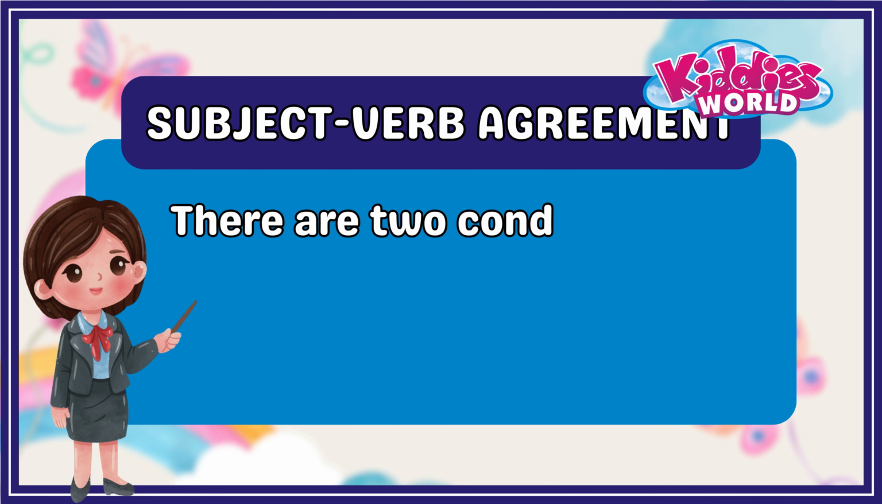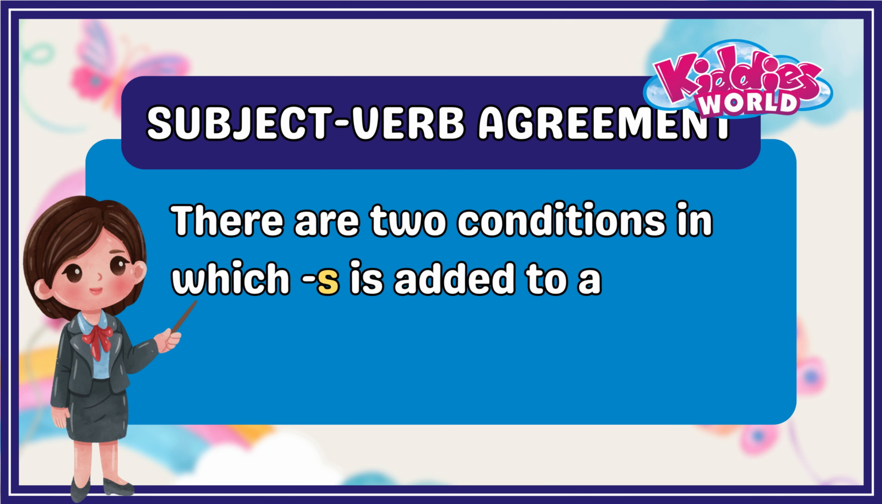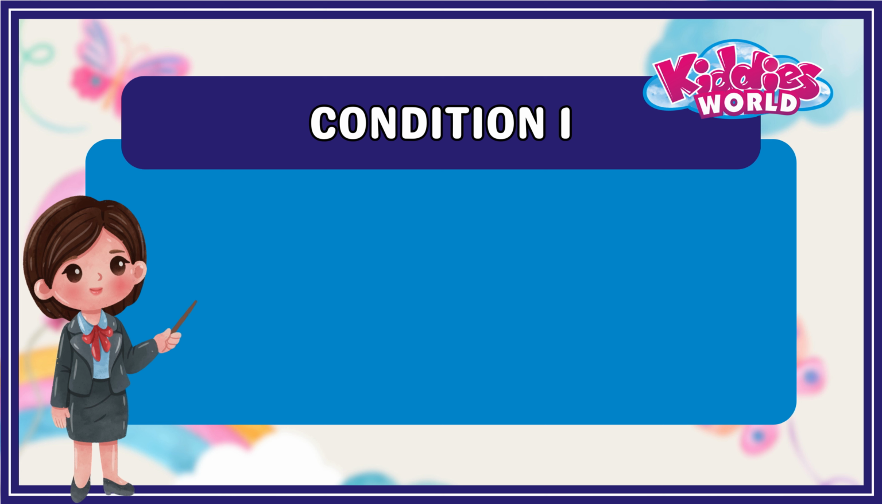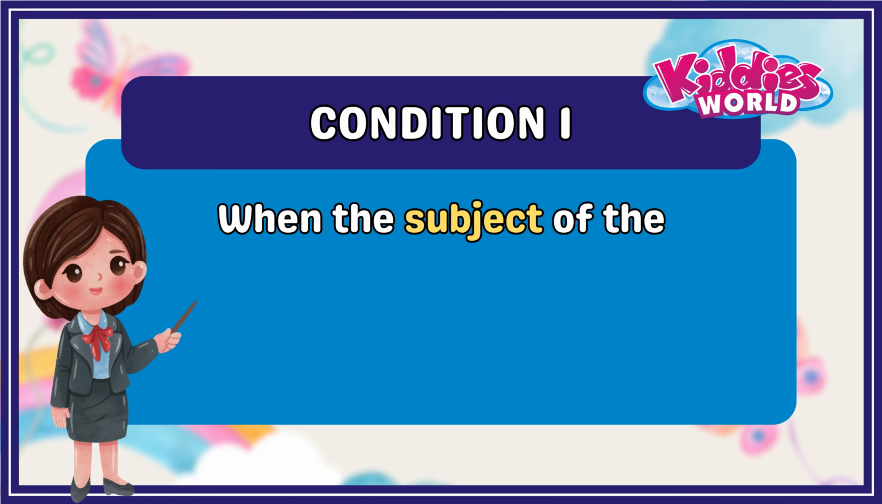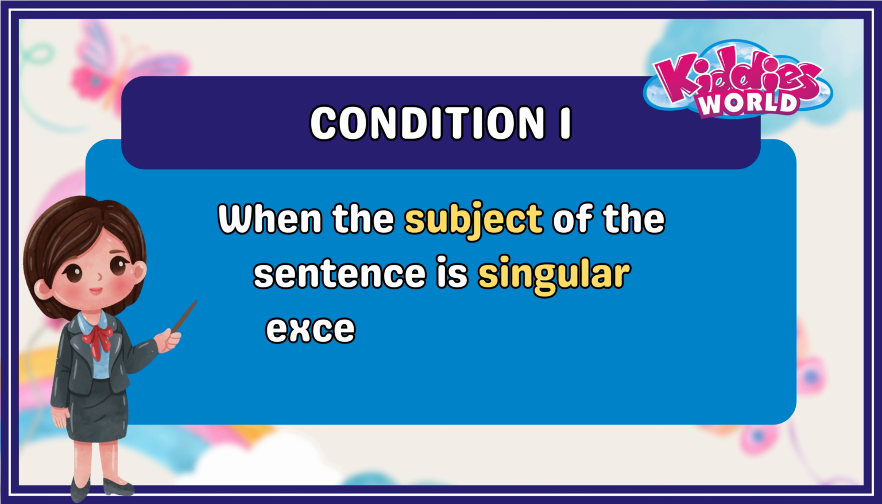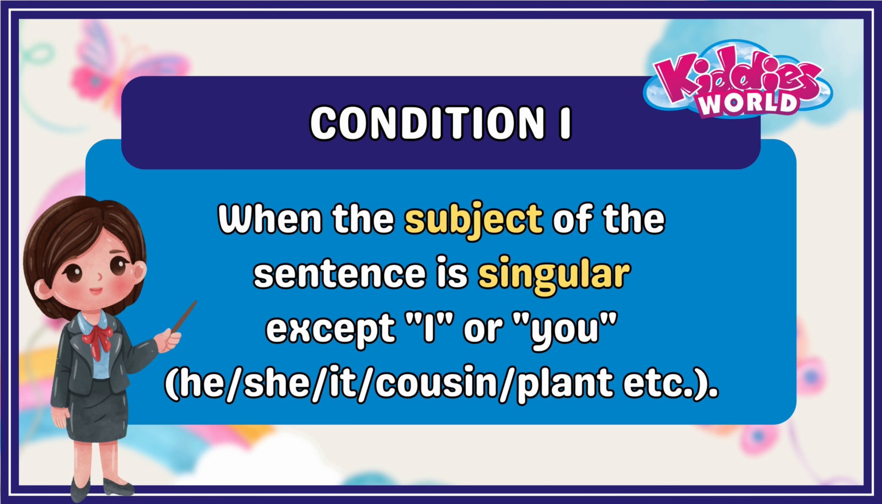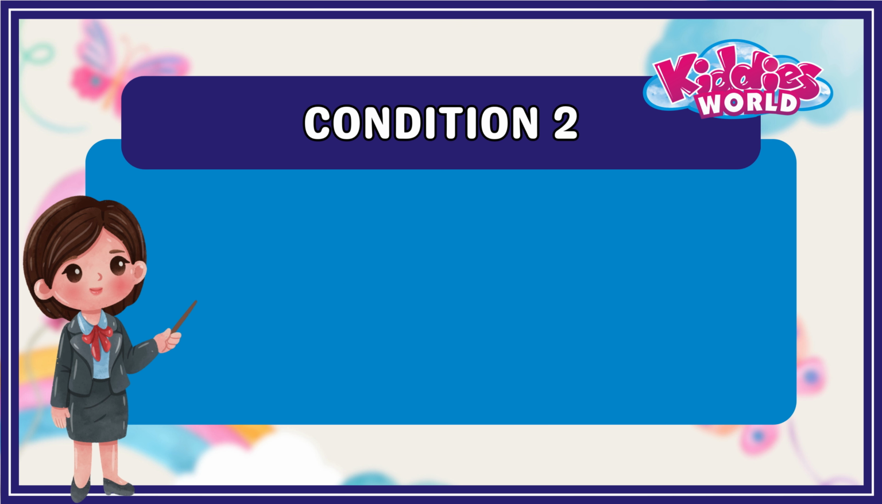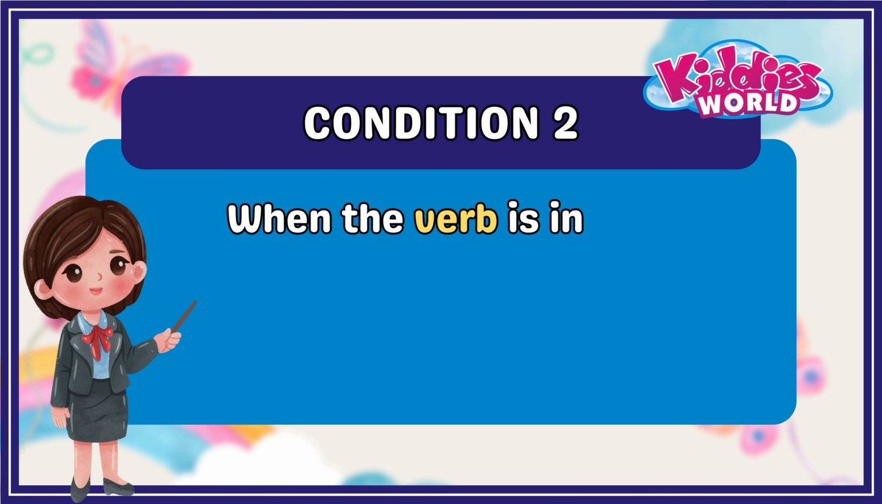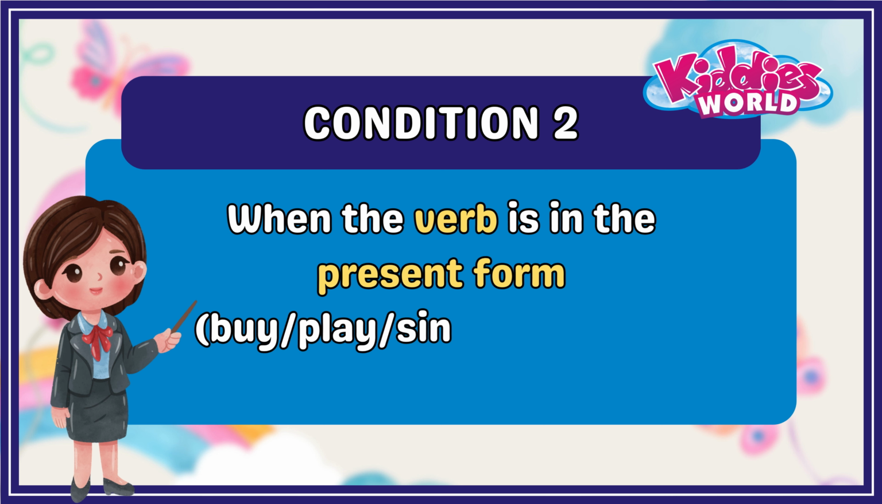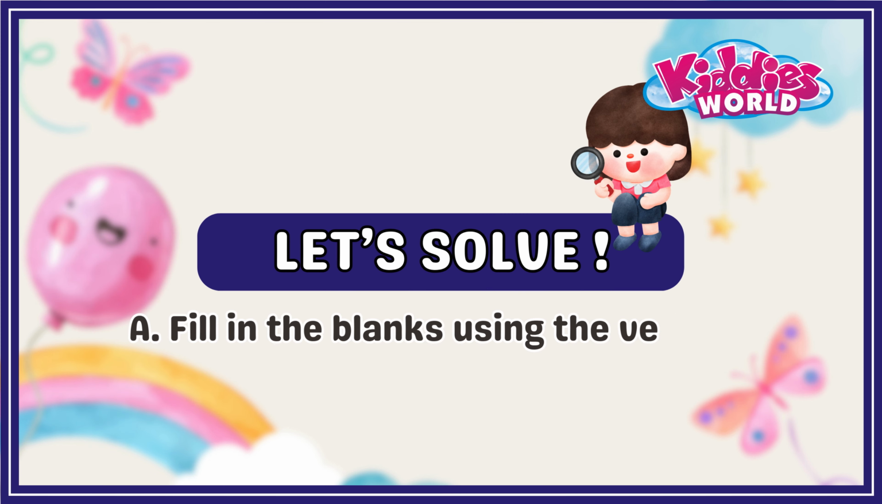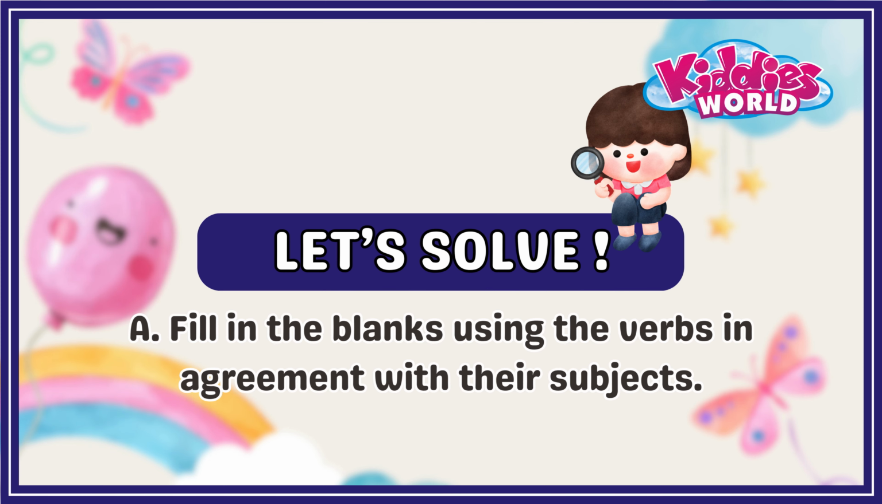There are two conditions in which S is added to a verb. Condition 1: when the subject of the sentence is singular, except I or you, for example he, she, it, cousin, plant, etc. Condition 2: when the verb is in the present form, for example buy, play, sing, write, etc. Let's fill in the blanks using the verbs in agreement with their subjects.